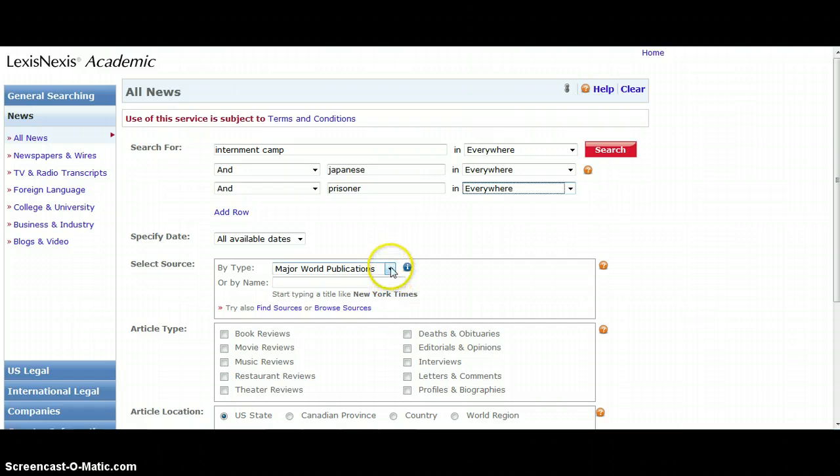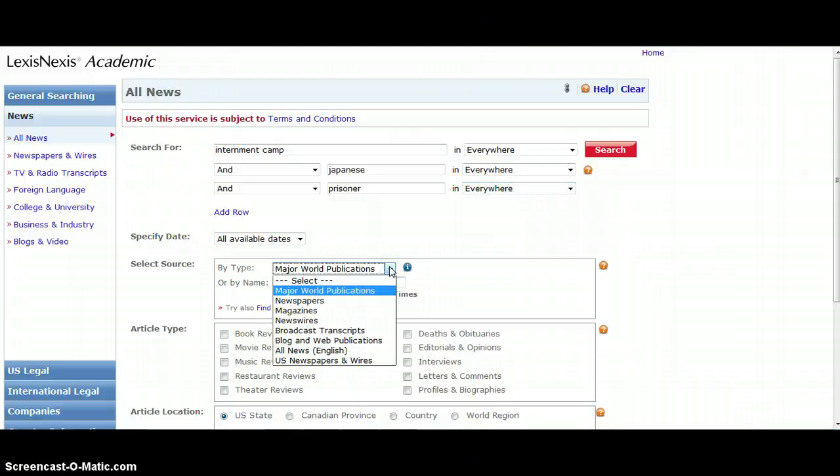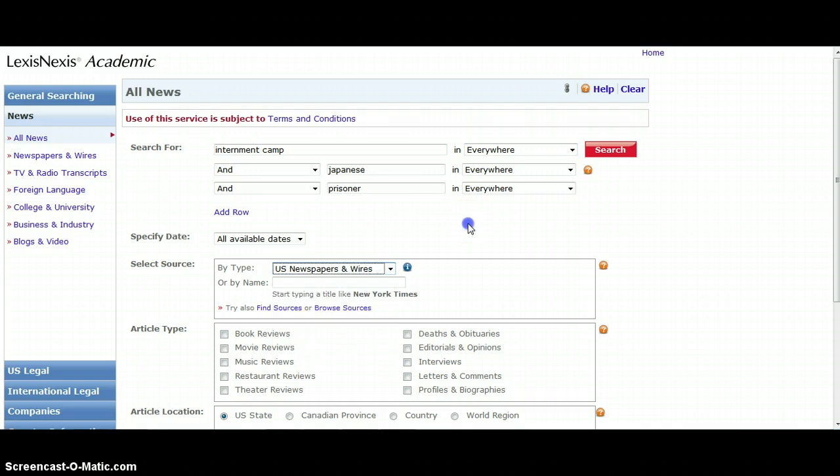The other thing you might want to do, and it depends on your topic, the source type defaults to major world publications. In my case, I mean, if you're doing something like concentration camp survivors in Germany in World War II, you might want to leave it at this. But for my purpose, since I'm looking for something that's a bit of American history, I might want to limit myself to U.S. newspapers and wires. But I would definitely do one or the other. U.S. newspapers and wires or major world publications, depending on what your topic is.